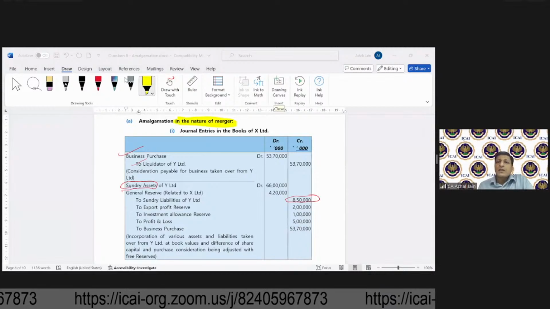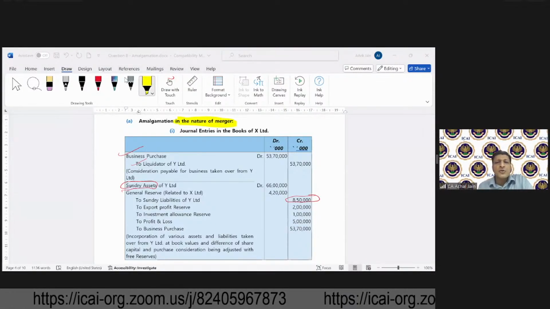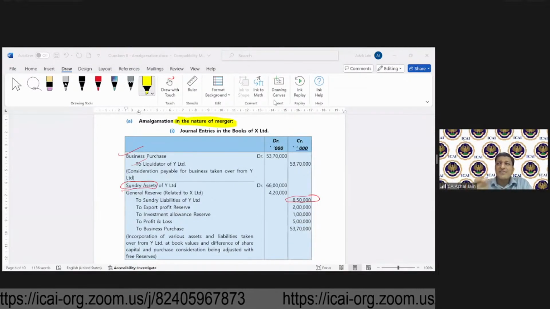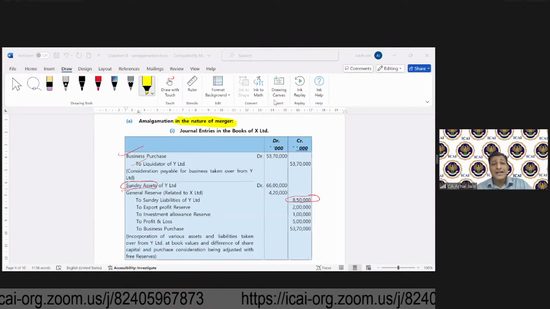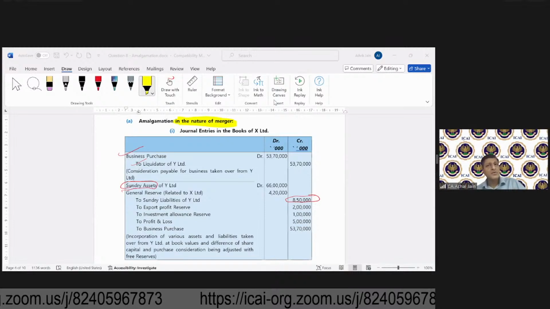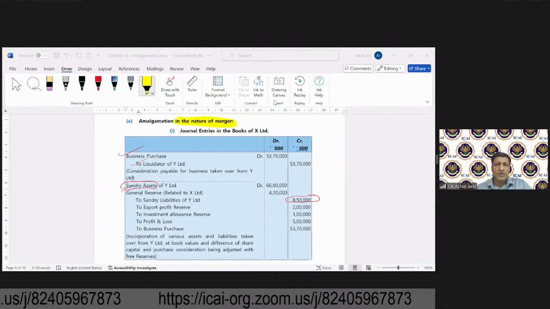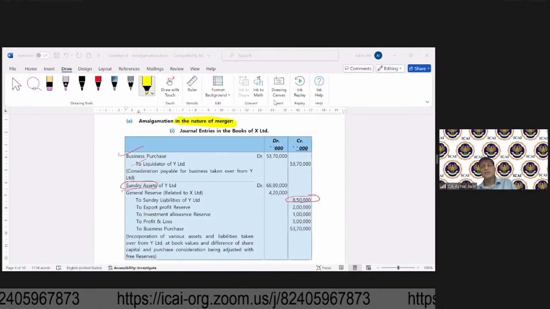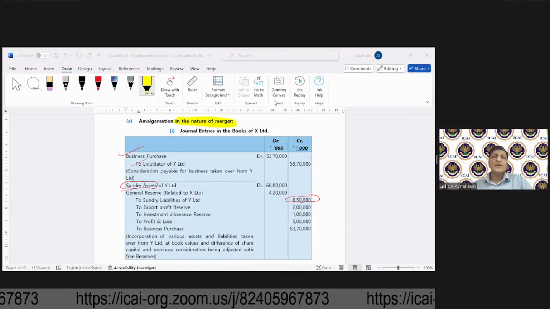Sorry, I have a question in between. Rashmi is saying, sir, my study material is showing only illustration 2. There are two options available. You can always feel free to look at this question as well as the solution which I have been discussing with you. Otherwise, you can go to the ICAI portal, the BOS knowledge portal. The study material modules are available over there, so you can just download them. It's so easy. Don't worry about it. Okay, clear on this? Everyone, hoping you are clear on this.